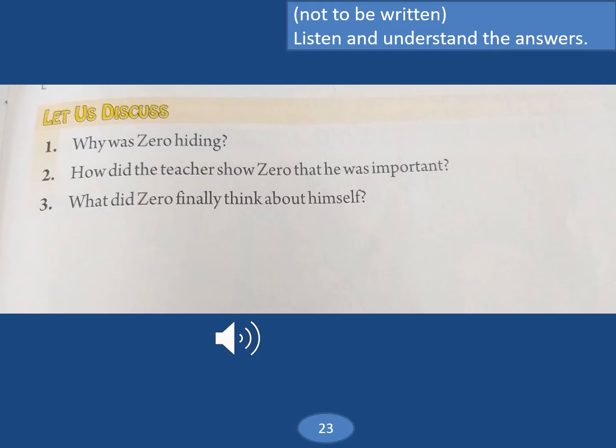Now let's discuss the questions given at the end of the lesson. Question 1. Why was Zero hiding? Zero was hiding because he thought he had no value.